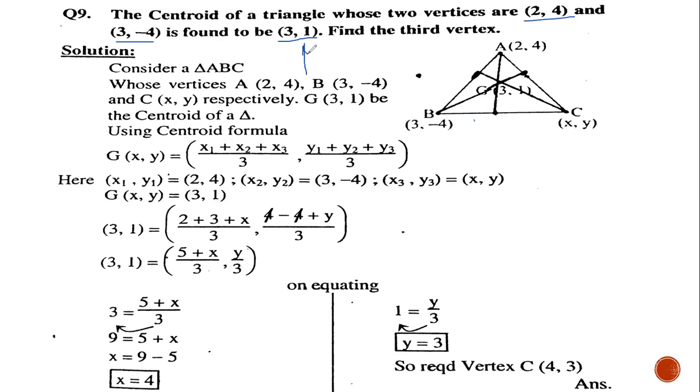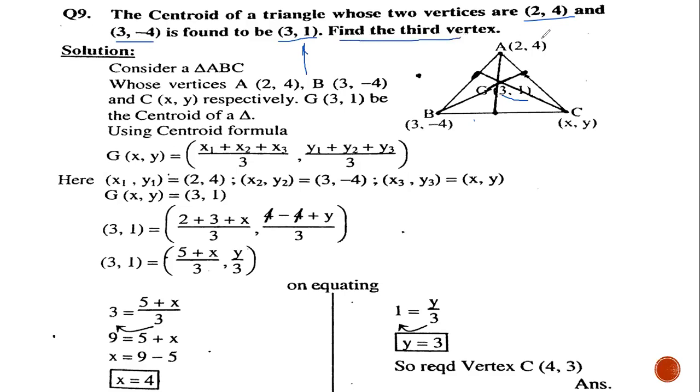Most of the students get confused. They think that all three are vertices. I teach, so I know. That is why I focus on some points. So the centroid of the triangle is found to be 3, 1. You can see in the figure that the centroid is 3, 1. What do 2, 4 and 3 minus 4 represent? These two are the coordinates of two vertices. Here we have to find out the third vertex.